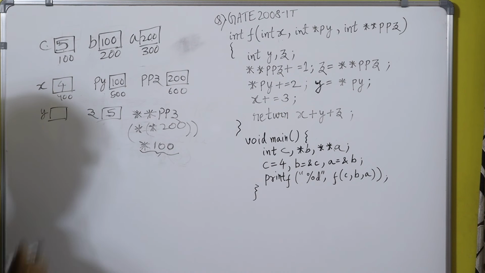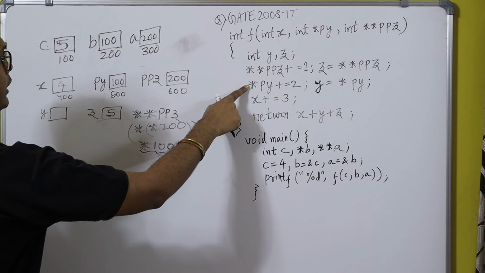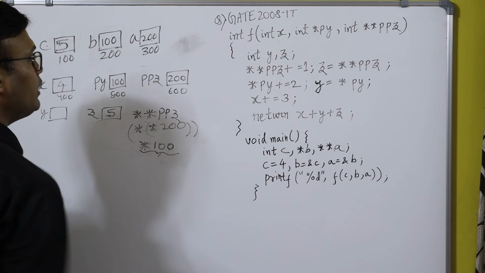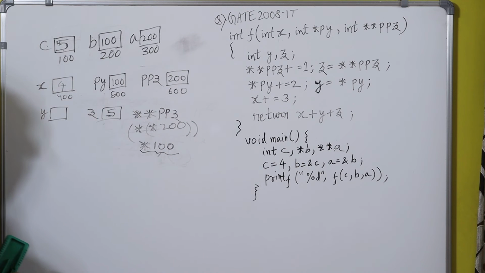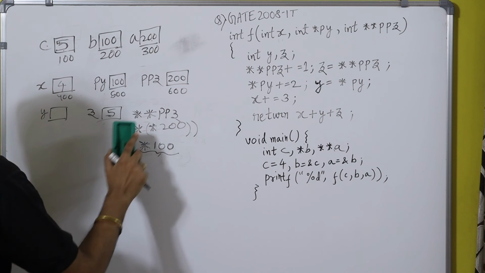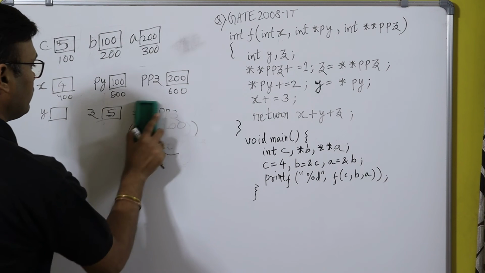And in the next line it's written star PY plus is equal to 2. So let me explain you what is this.